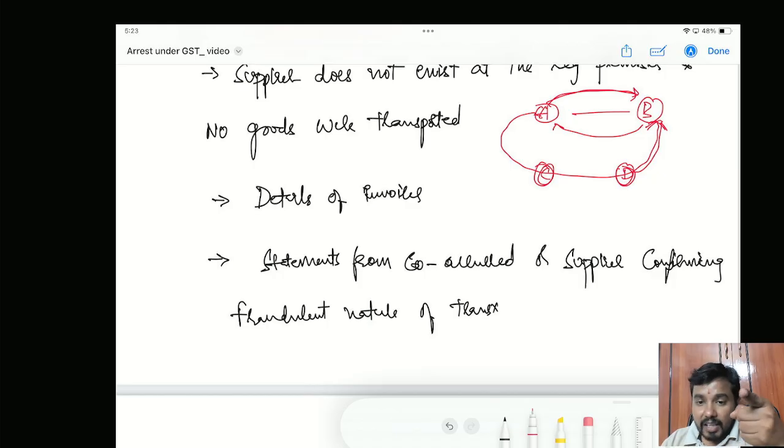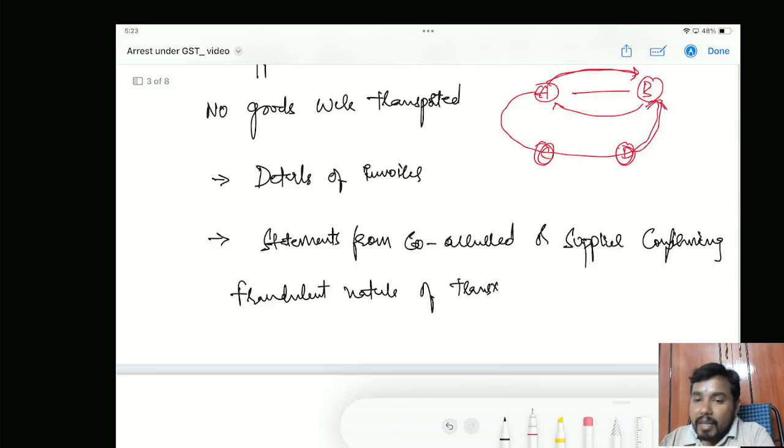Now see, I have explained grounds of arrest can be like this. Your supplier is not doing the business. These are the list of invoices which you have purchased from him, and also we have evidence that your bank statement revealed that circular trading happened, and also there was a statement given by your co-accused or the supplier confirming the fraud.